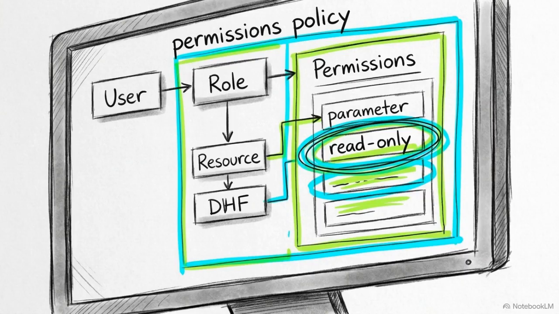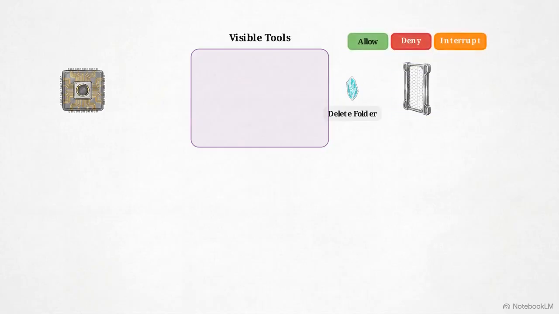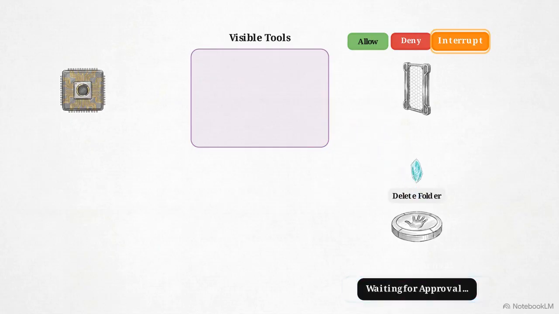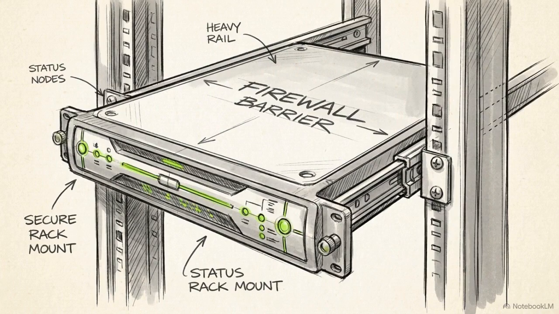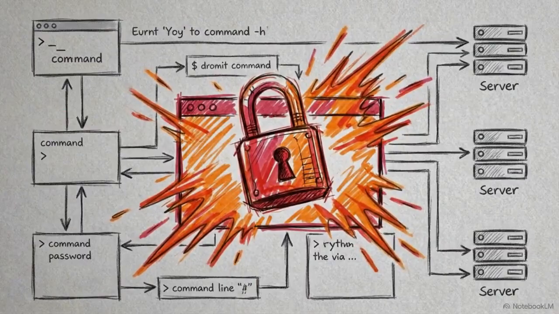The second vector is authorization, handled exclusively by permissions. Permissions evaluate path-based file system rules: allow, deny, or interrupt. This separates buildability from policy. A dangerous tool remains visible to the model, but middleware applies policy before execution. Hitting an interrupt rule pauses the loop, synthesizing a human-in-the-loop gate for manual approval. By decoupling execution from authorization, the middleware acts as an absolute physical barrier. Even if the LLM hallucinates a catastrophic shell command, the policy intercepts it before the backend can run it.